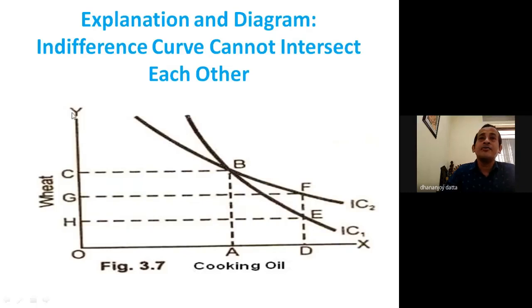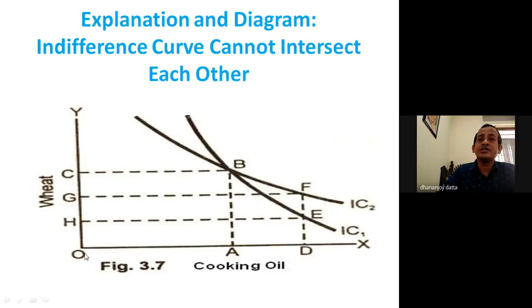Now here the y-axis represents wheat and the x-axis represents cooking oil. Here you can see two indifference curves, 1 and 2. First, if we consider indifference curve 1, these are the different combinations B and E, which give the same satisfaction to the customer.